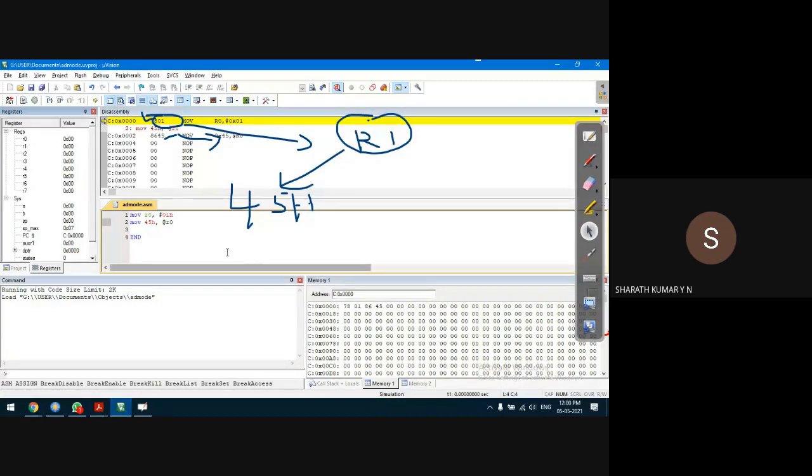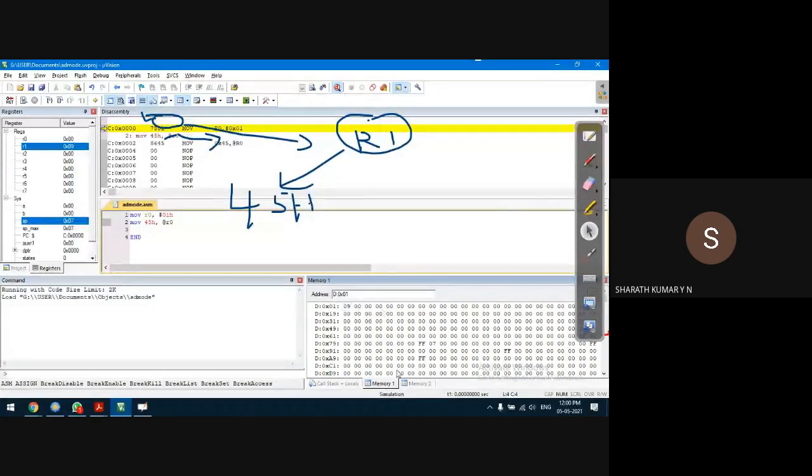Okay, let us do one thing. In register R1, let us save some data. I'll go to the data memory location 0x01, which is nothing but register R1. I'll save some data there, let us say 09h.